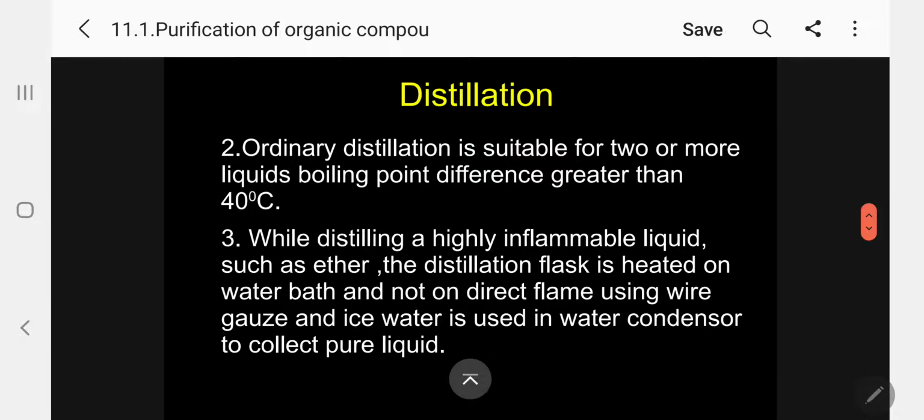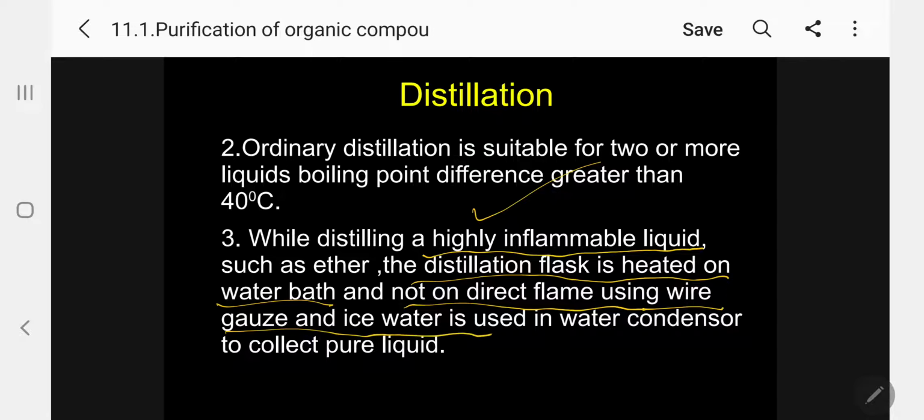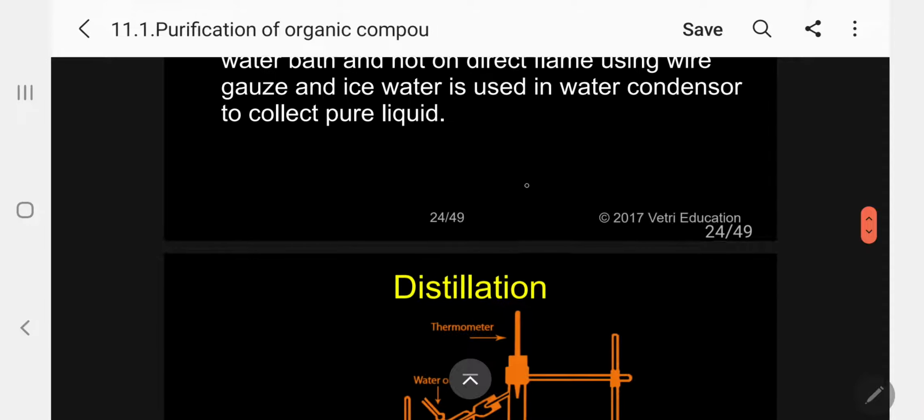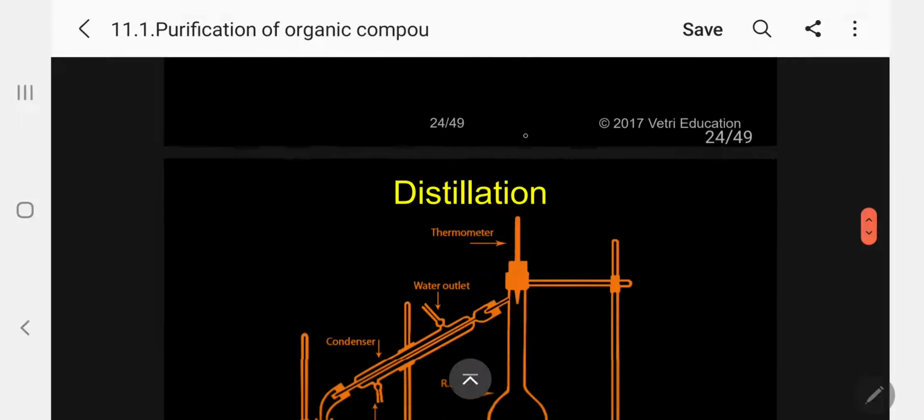While distilling a highly inflammable liquid, kindly follow, such as ether or alcohol, specifically ether, the distillation flask is heated on a water bath, not with direct flame, using wire gauze, and ice water is used in the water condenser for circulation to collect pure ether. Kindly follow. This is the information I am going to give.